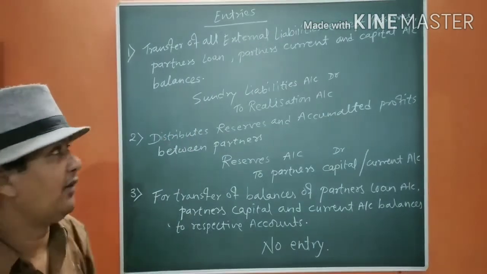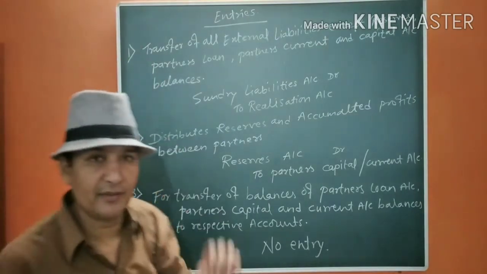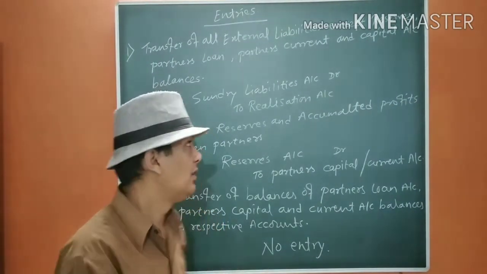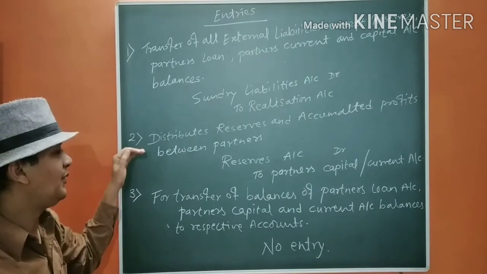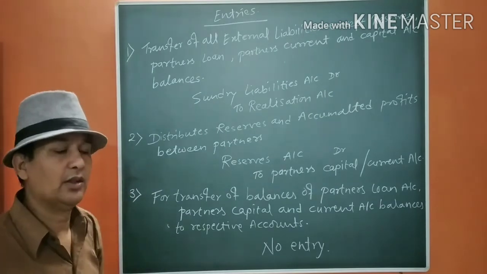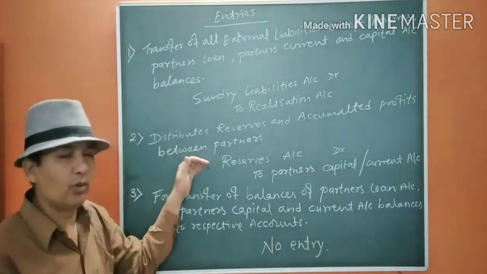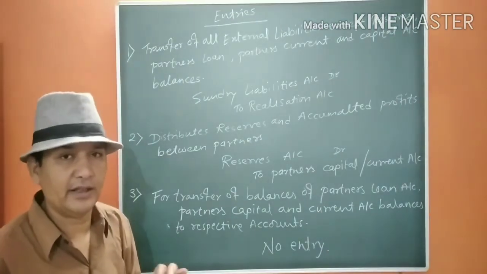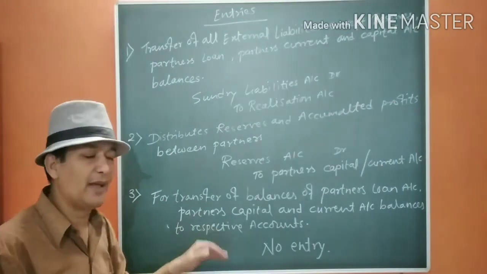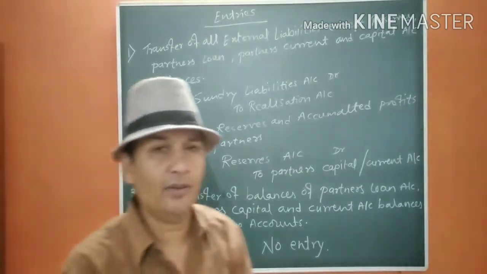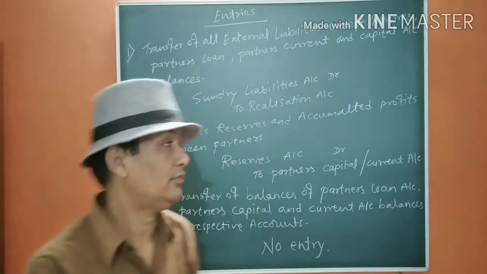You should keep in mind all these items very clearly that we are not going to transfer these items in specific because we have different treatment for them. So certain liabilities are accountable to realization. Secondly, we are going to distribute the accumulated profits and reserves between the partners as we do regularly in the old ratio because there is no other ratio in this. So reserves account debit to partners' capital account, and lastly for the balances we don't have any kind of entry. Now we are going to see how we are going to post the asset side.